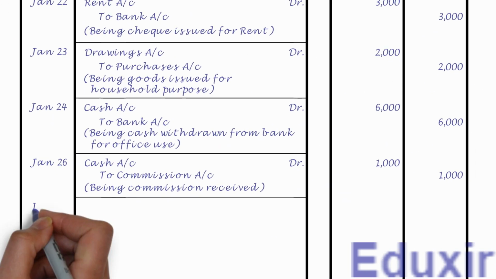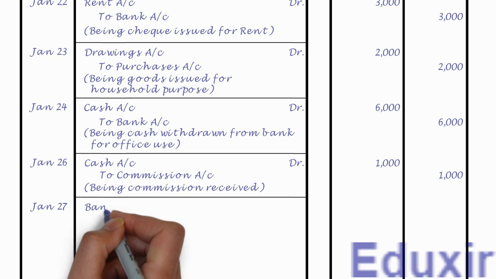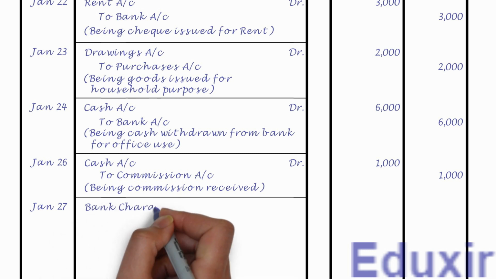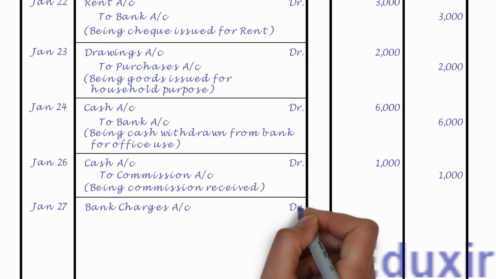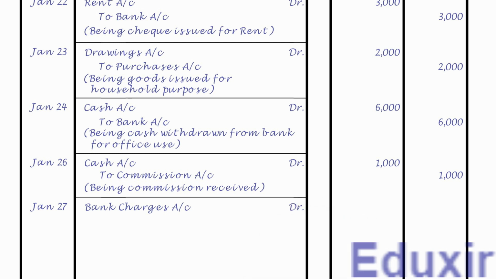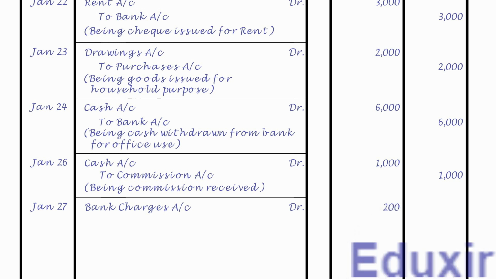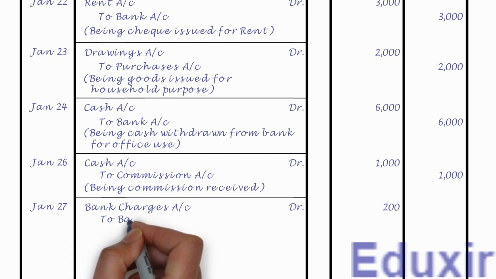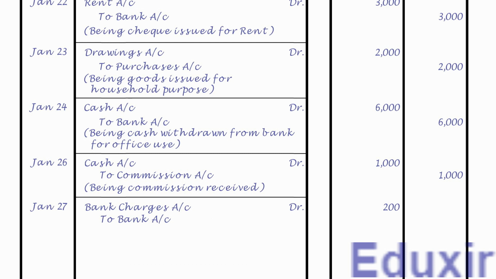Let us first record the date. Let us now record the bank charges account as the debit entry. Let us also record the text DR to indicate that this is a debit entry. Let us also record the debit amount of 200 rupees into the debit amount column. Leaving a margin, let us now record the bank account as the credit entry. Let us also record the credit amount of 200 rupees into the credit amount column.